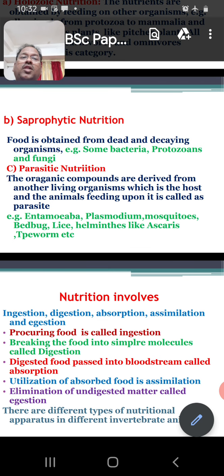All these nutritional activities take place inside the digestive tract, or alimentary canal. So what types of nutritional apparatus are there in the invertebrates? We'll study the nutritional apparatus in the next lecture.